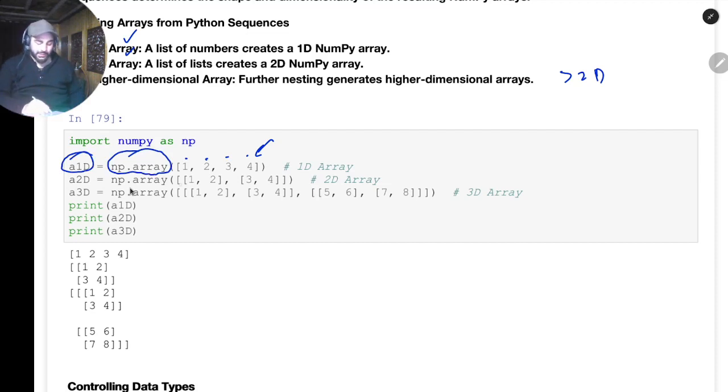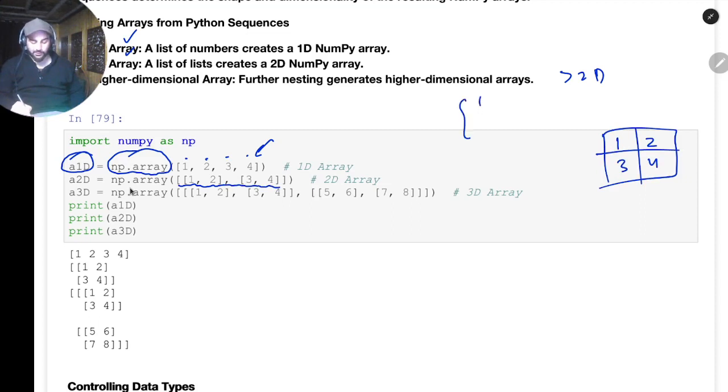If you have a 2D list, you can write it for your memorization as 1, 2, 3, and 4. It's like a matrix sort of. If you want to see this 1, 2, 3, 4, it's like this, just a column vector. Then we have 3D arrays. How can 3D be processed?